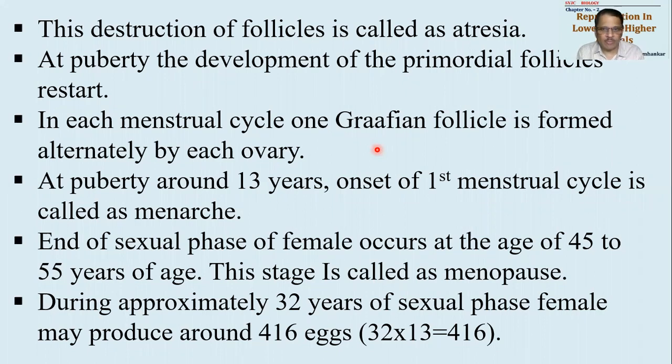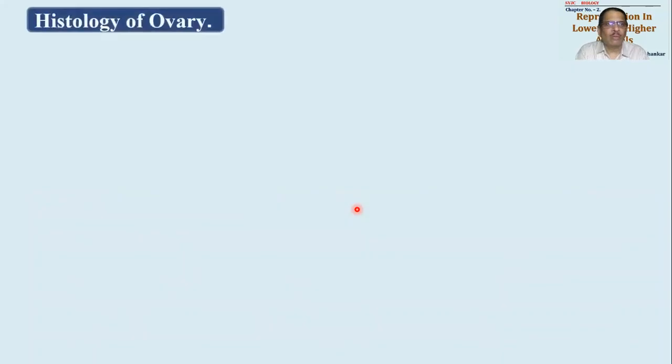in her lifespan. Okay, so remember the number 420. 420 is also a good number to remember, right? They will ask an MCQ: a normal female will produce dash number of ova in her fertile phase in life, so it is 420 you have to give. Remember this very well. So many ova will be produced.